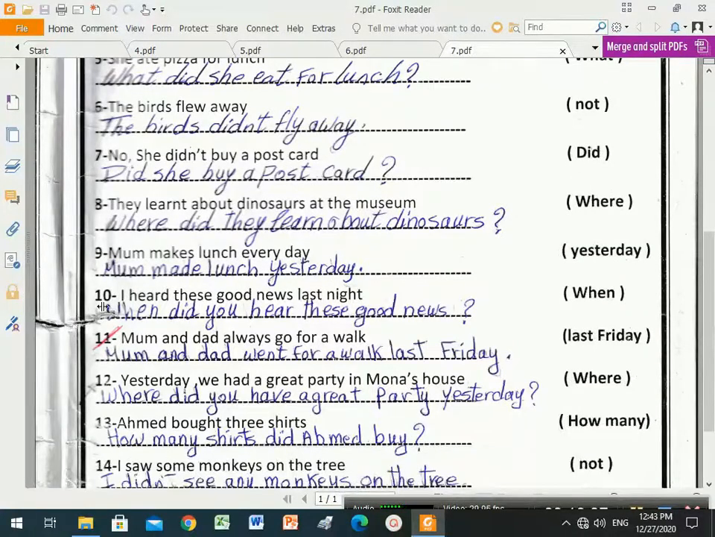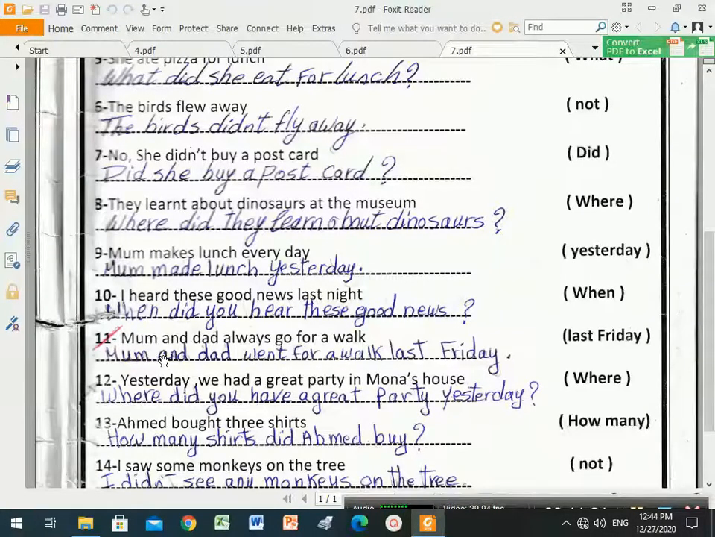Number 10. I heard this good news last night. Between brackets, when. So he wants us to make a question starting with when. When he heard, this verb is past simple, yes. So, when, after when we put did, yes. When did, and I change into you. When did you hear, yes. We put here the verb in infinitive. Hear this good news. When did you hear this good news? Last night. So the answer, last night.